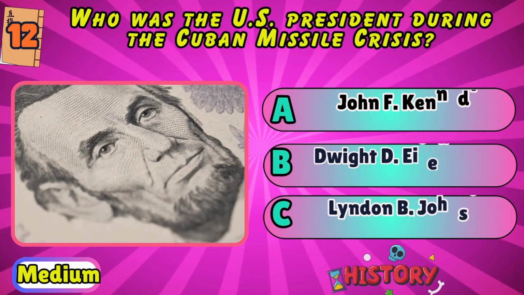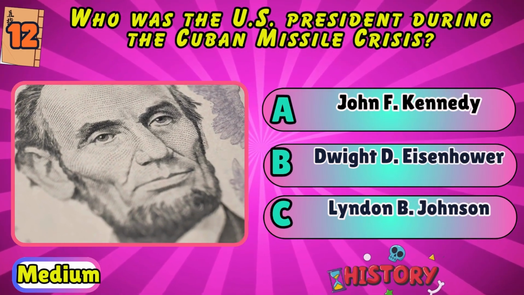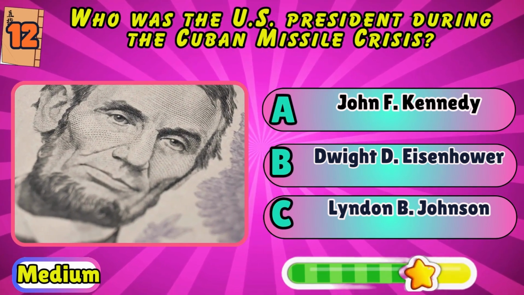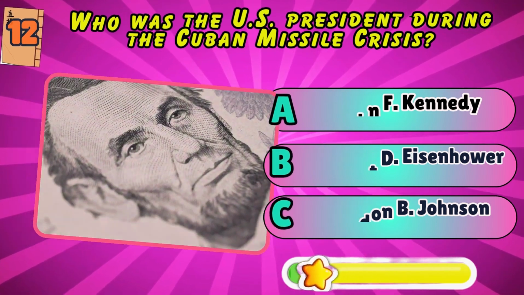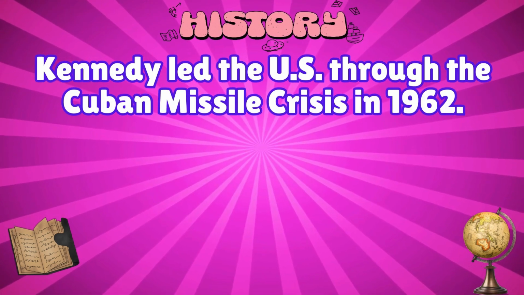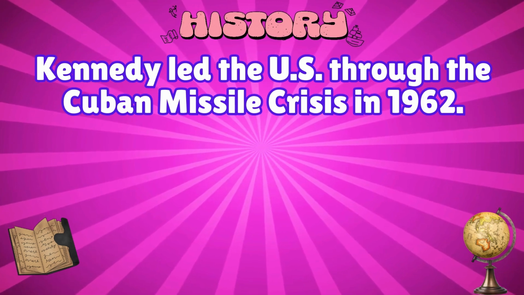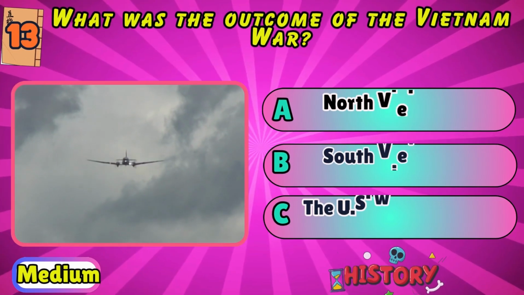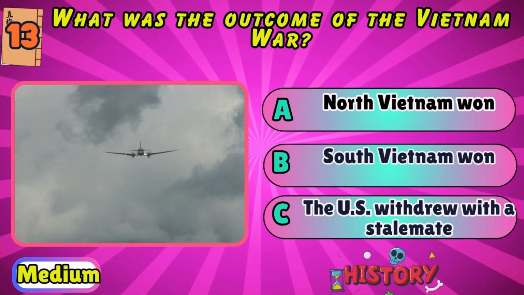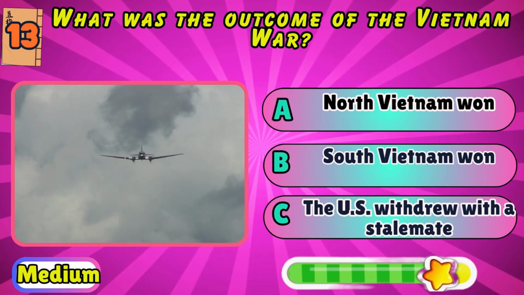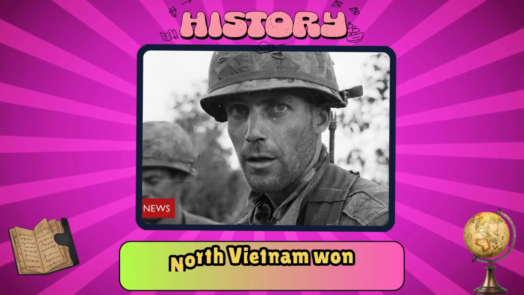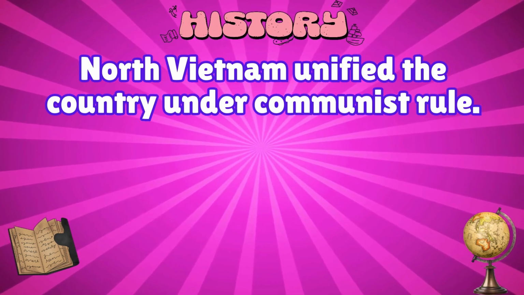Who was the U.S. president during the Cuban Missile Crisis? John F. Kennedy, Dwight D. Eisenhower, or Lyndon B. Johnson? John F. Kennedy. Kennedy led the U.S. through the Cuban Missile Crisis in 1962. What was the outcome of the Vietnam War? North Vietnam won, South Vietnam won, or the US withdrew with a stalemate? North Vietnam won. North Vietnam unified the country under communist rule.